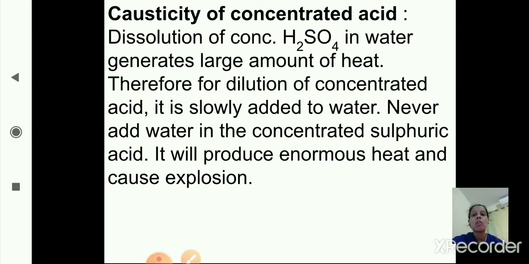Never add water to the concentrated sulfuric acid. It will produce enormous heat, a large amount of heat, and it causes explosion. So this is the causticity of concentrated acid. Concentrated acids are strong acids, and when water is added to concentrated sulfuric acid, H2SO4, it creates enormous heat and causes explosion also. So for the dilution of any concentrated acid, it is slowly added to the water.